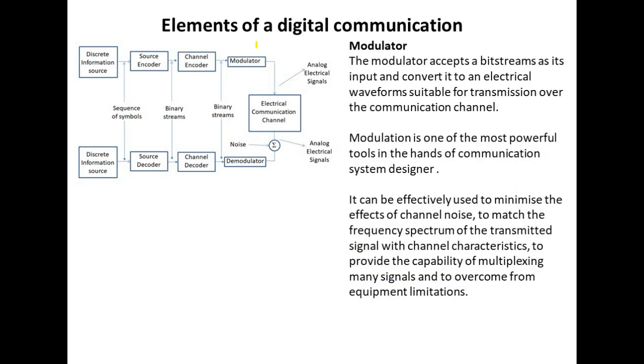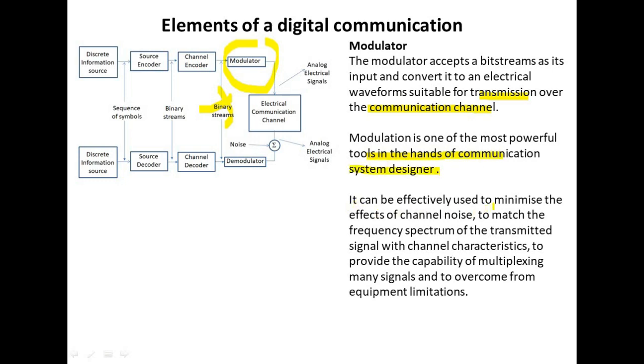Now come to the modulator. The modulator accepts a bit stream as its input and converts it to an electrical waveform suitable for transmission over the communication channel. Modulation is one of the most powerful tools in the hands of a communication system designer.